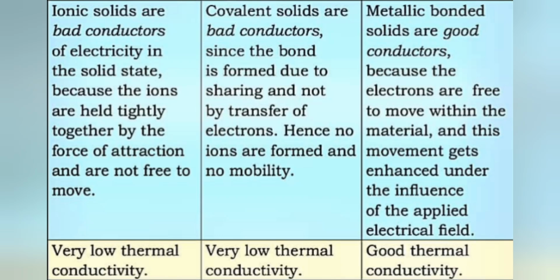And also checking the thermal conductivity, ionic bonding has very low thermal conductivity. Covalent bond is also having very low thermal conductivity, but metallic bonding is having good thermal conductivity. So according to your question, we have good thermal conductivity and good conductor, which is a metallic bond. So the answer is metallic bonding.